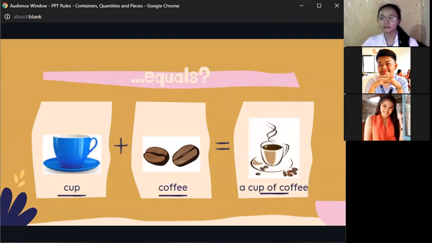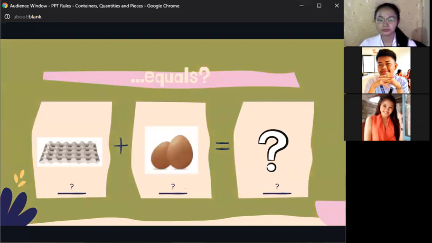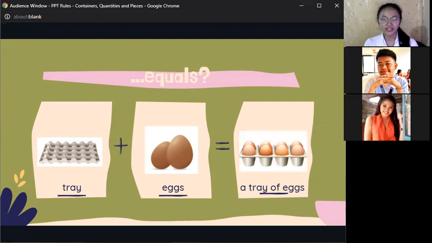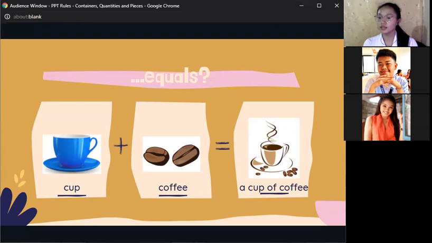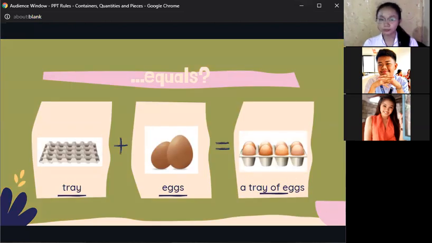How about this one? Ma'am, I see a tray and eggs. So if we put them together, I think it's a tray of eggs. A tray of eggs. Very good. So let's look at these pictures one more time. What do you guys observe? So a cup of coffee and a tray of eggs. What do you see?